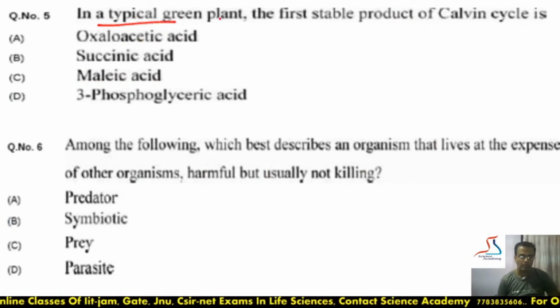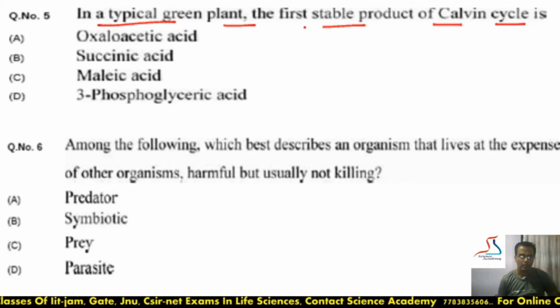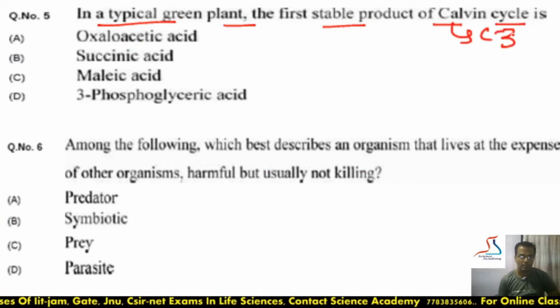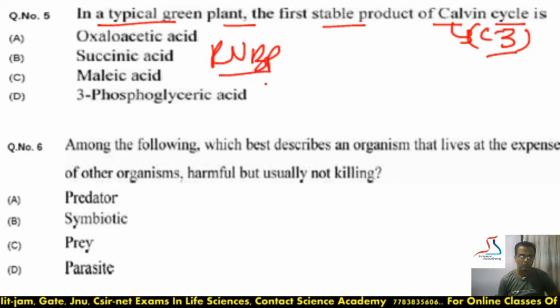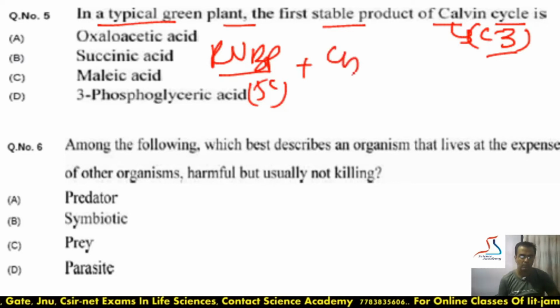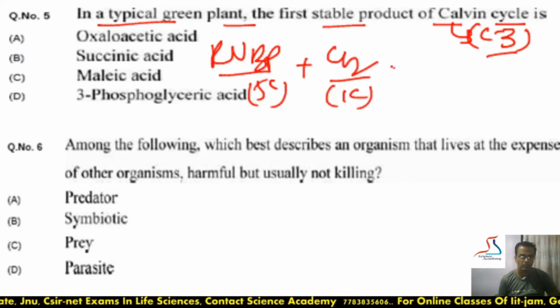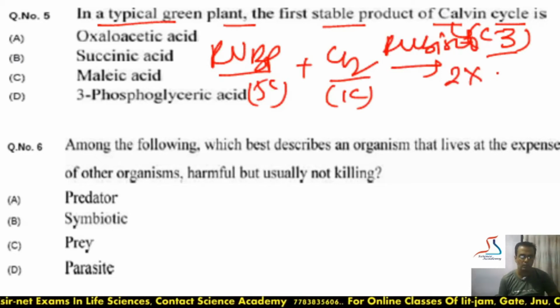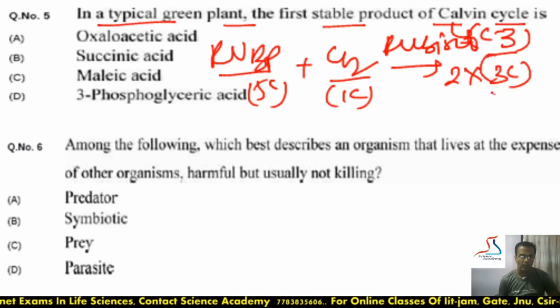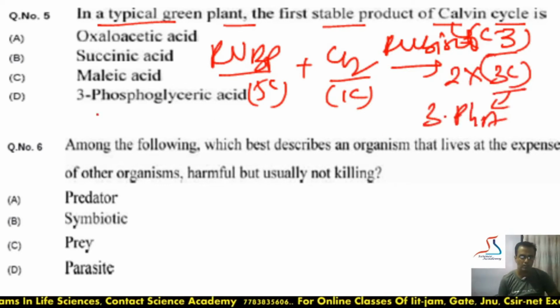In a typical green plant, the first stable product of the Calvin cycle is? The Calvin cycle is also known as the C3 cycle, where RuBP, which is ribulose 1,5-bisphosphate, a 5 carbon compound, combines with carbon dioxide, which is 1 carbon, in the presence of the enzyme Rubisco, and leads to the formation of 2 molecules of a 3 carbon compound, and this 3 carbon compound is 3-phosphoglyceric acid. So the answer will be D.